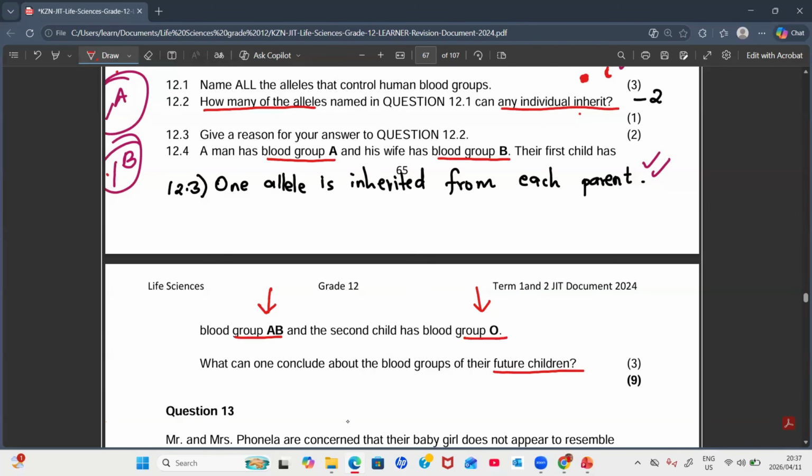First of all, can you work out the genotypes for the parents? A man with blood group A, what is their genotype? Remember, blood group A has got 2 possibilities. Blood group B also has 2 possibilities, a homozygous dominant and a heterozygous. But now we have extra information. The first child is blood group AB. The second child is blood group O. What can you conclude about the blood groups of their future children?